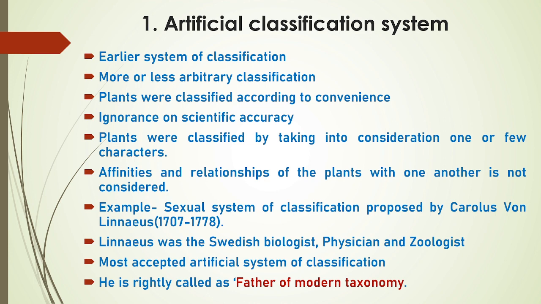The most important example of this classification system is the sexual system of classification, which was proposed by Carolus von Linnaeus. Linnaeus was a Swedish biologist, physician and zoologist, and this classification system is the most accepted classification system.